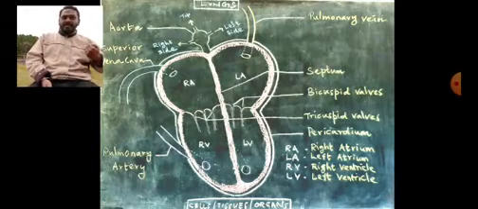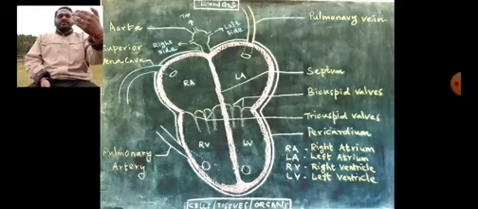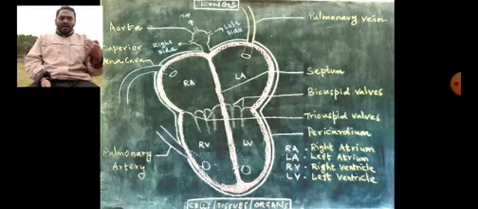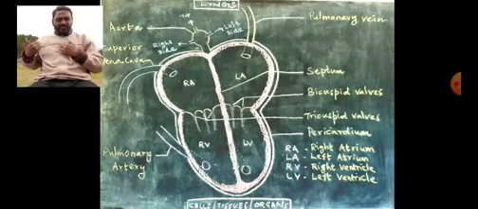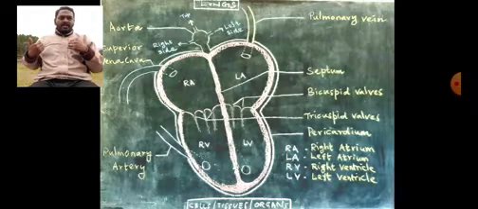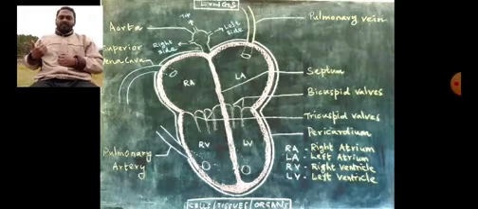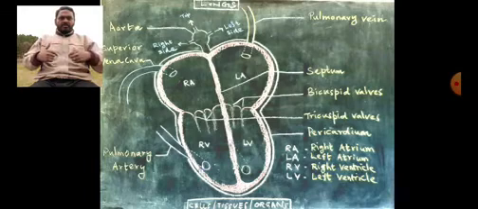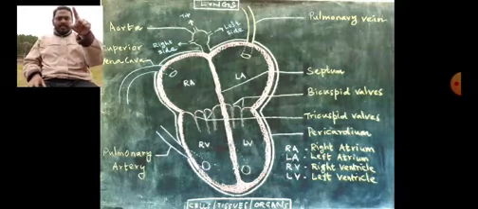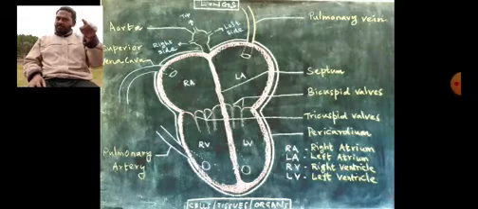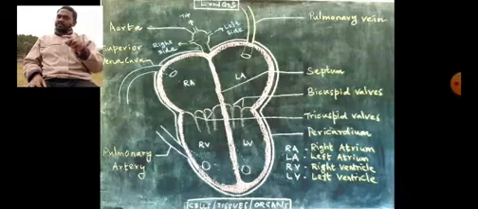The right side comprises 2 chambers, RA and RV. RA stands for right atrium, RV stands for right ventricle, and the left side has 2 chambers, left atrium and left ventricle. The blood circulation within the heart takes place between them only: right atrium, right ventricle, left atrium, left ventricle. Never possible between atria, never possible between ventricles.